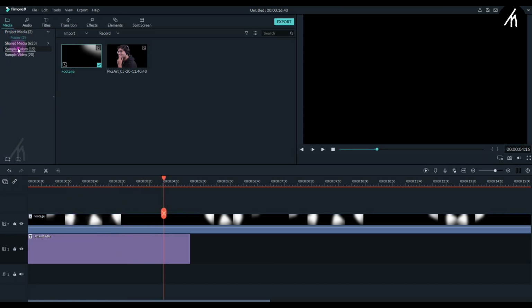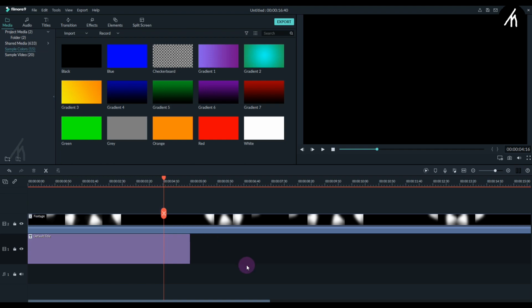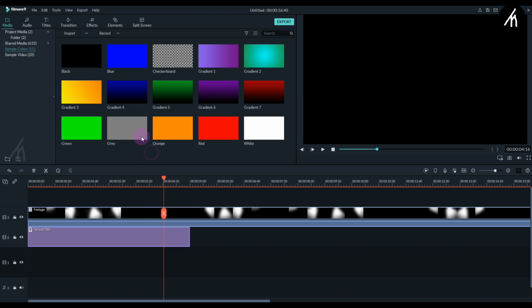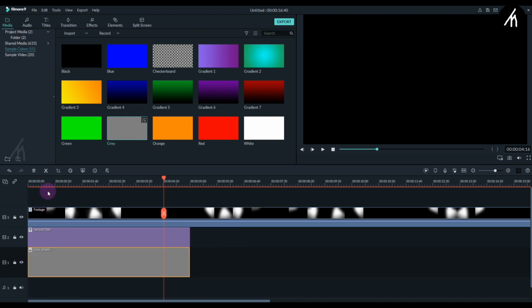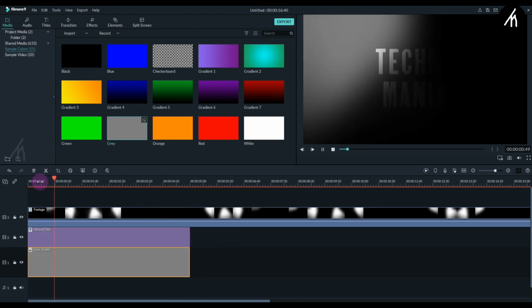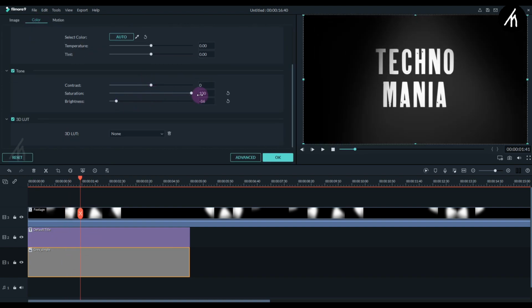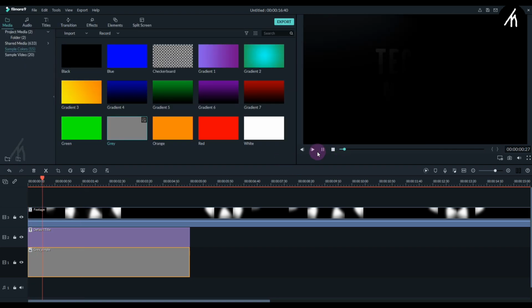Well, to make it more interesting, let's put both the files one track above, and then going into the sample colors, let's choose this gray gradient and put it below the clips. Now you see that gray is too much. So let's adjust the color and exposure of the gradient. And once it is done, let's see the result.